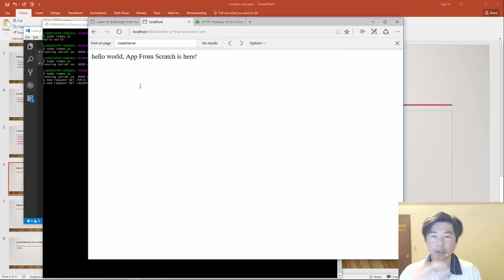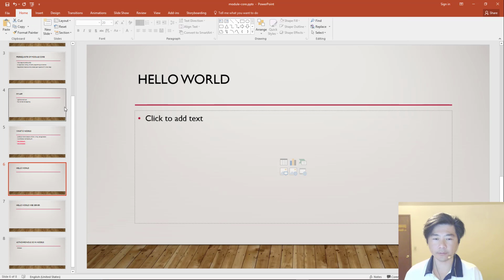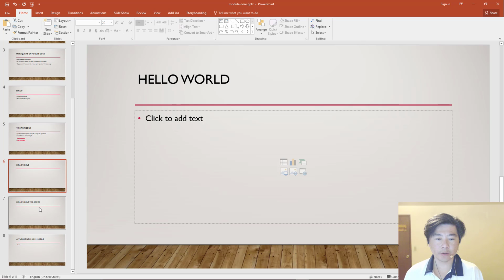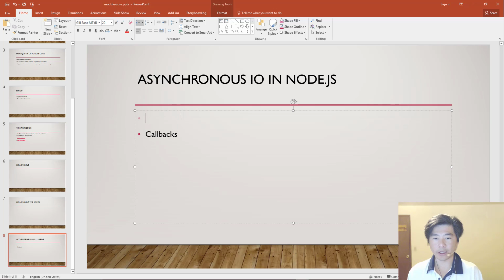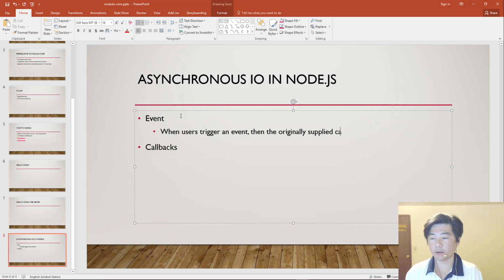So when some user makes a request against a server, and the server sees that event, it triggers that. So when it comes to asynchronous, basically that is one type of asynchronous call, which is an event. When users trigger an event, then the originally supplied callback will be called.